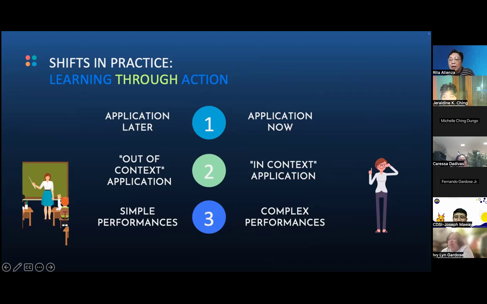I know, Miss J, am I over time already? Not yet. Okay. Last one. Okay, konting pahinga. Baka nano-nosebleed na kayo.